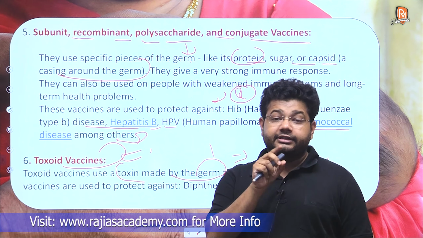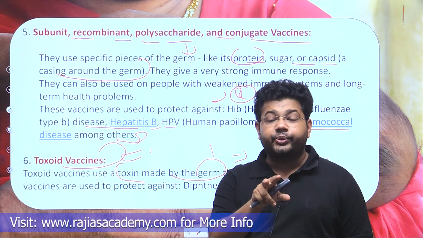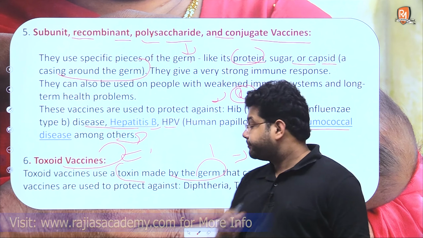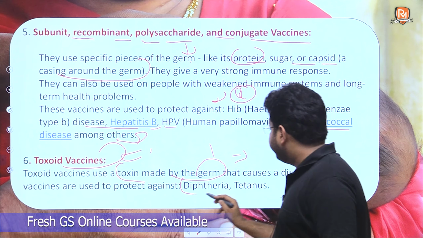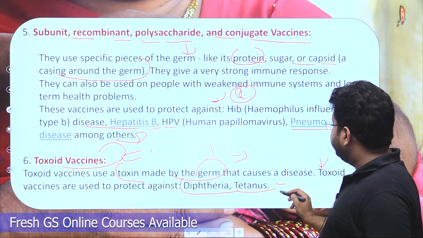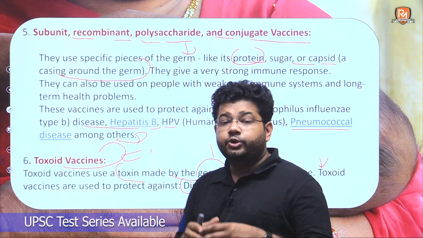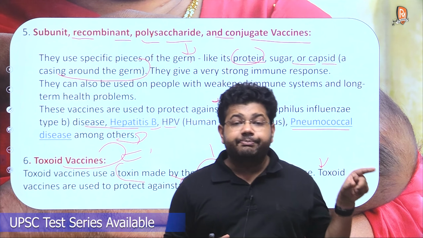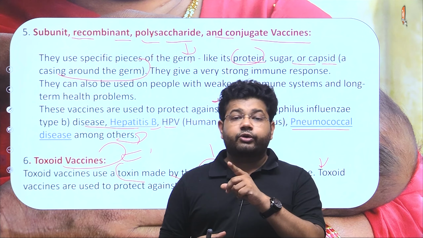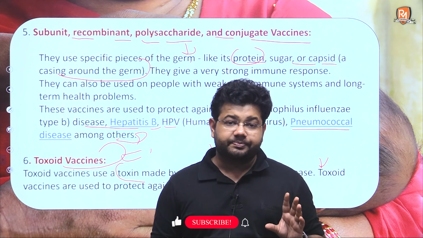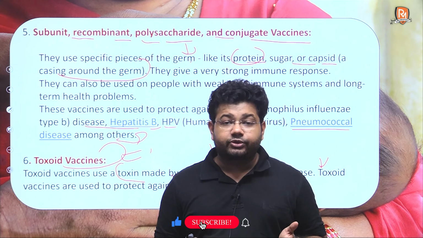This toxin is derived from the germ of the disease only. So this is used in vaccines which are there to treat diphtheria and tetanus. So in this manner, you can correlate the type of vaccine and the disease for which those vaccines have been used. So that will be all from my side for today's lecture.